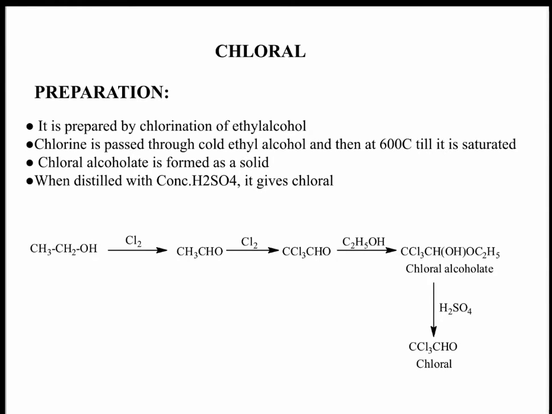Ethanol reacts with chlorine. It converts to acetaldehyde. On further chlorination, it converts to trichloroacetaldehyde. Then it is treated with ethanol. It converts to chloral alcoholate. It is distilled with sulfuric acid. It converts to trichloroacetaldehyde, that is chloral.